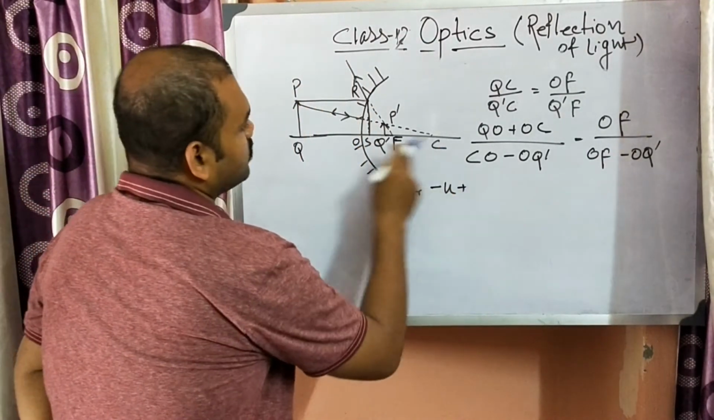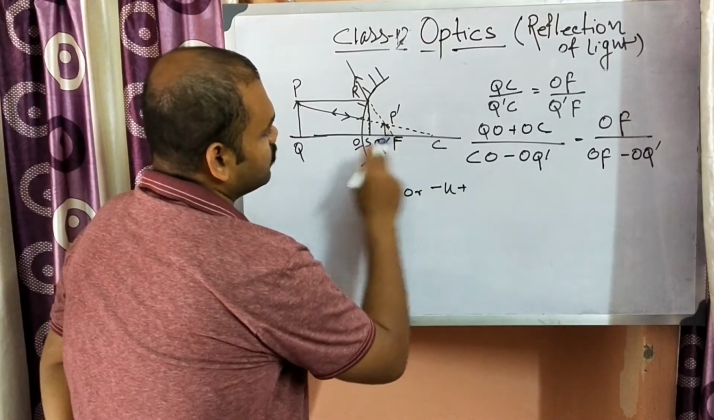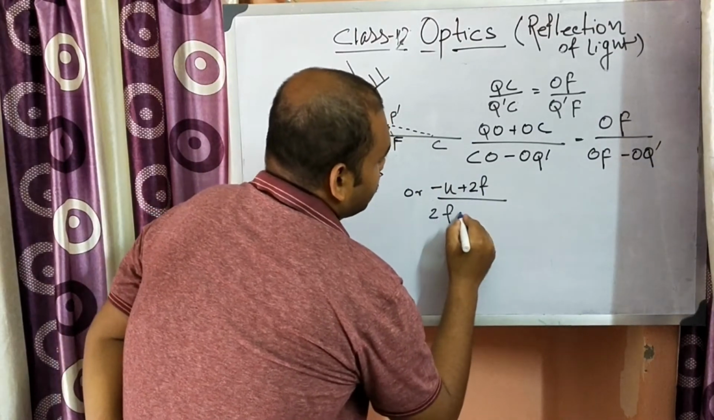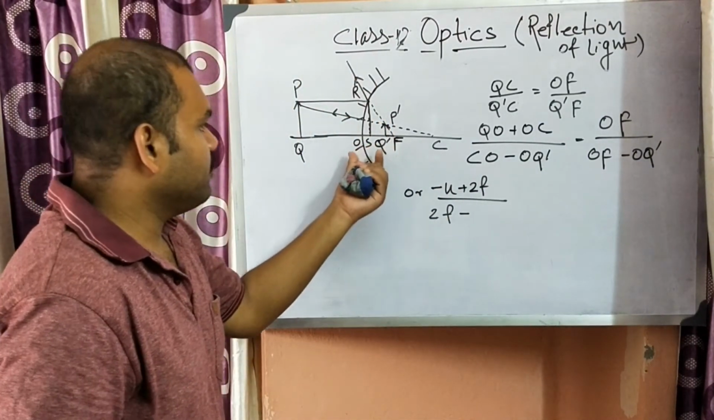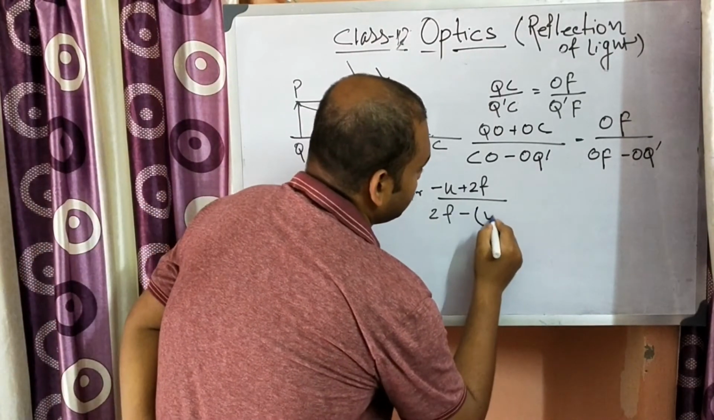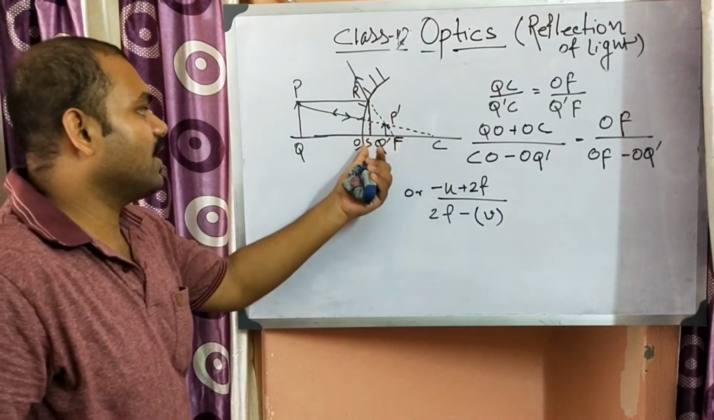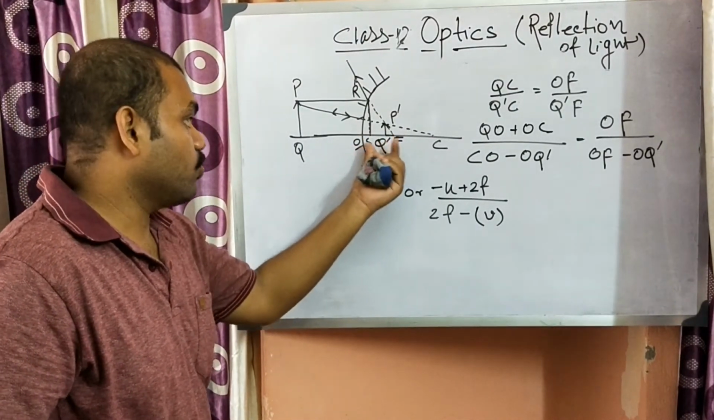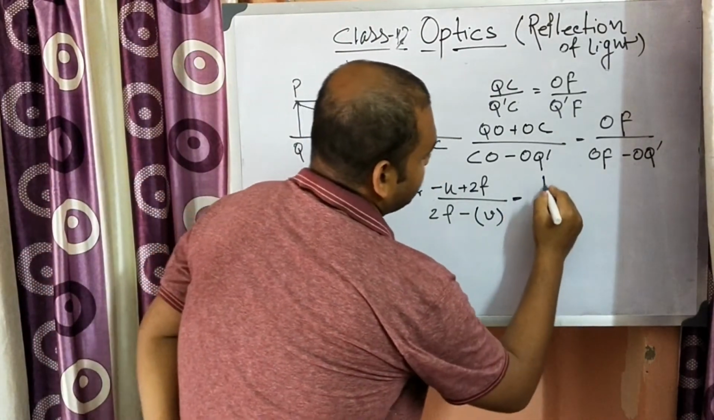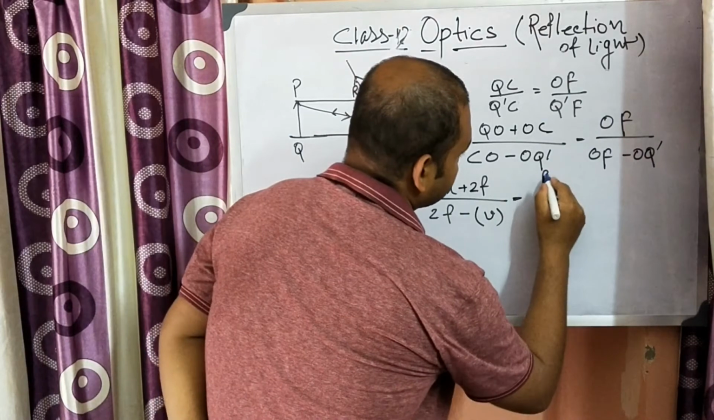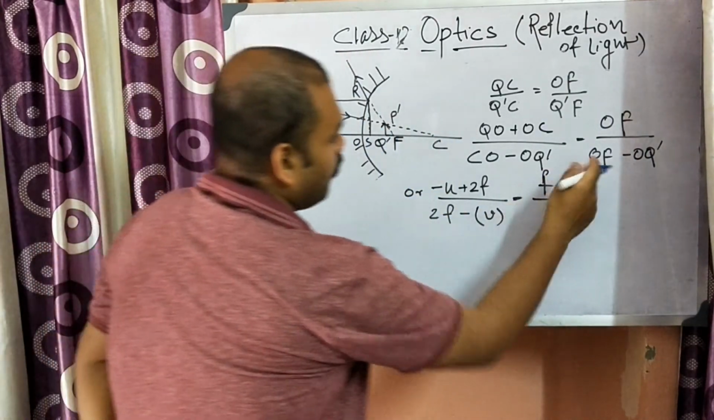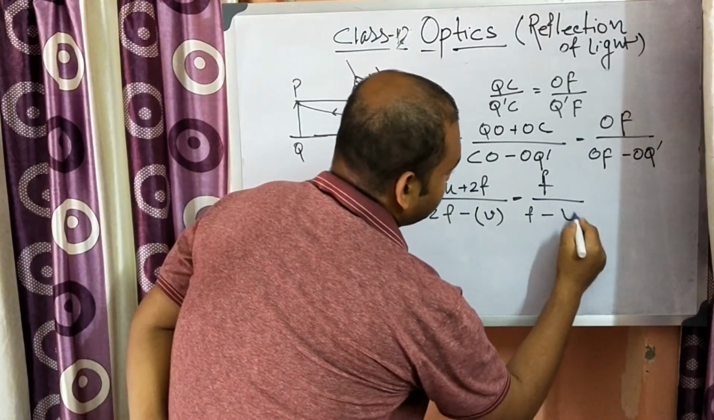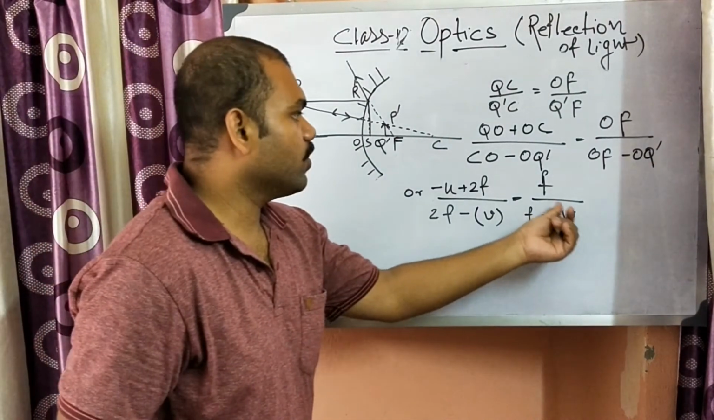And OC is measured in the direction of the light, so OC is equal to 2F, because R equals 2F. Now OC minus OQ prime, OQ prime is positive V. Why positive V? Because it is measured towards the direction of the light, and OQ prime is the image distance, so V. OF is F, and OQ prime is V, so put V here.